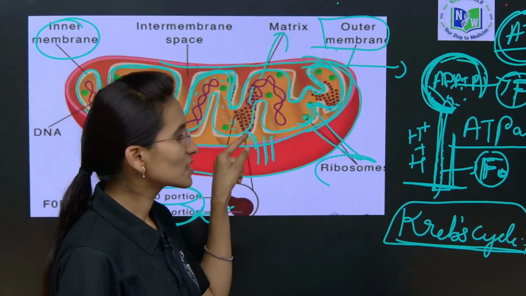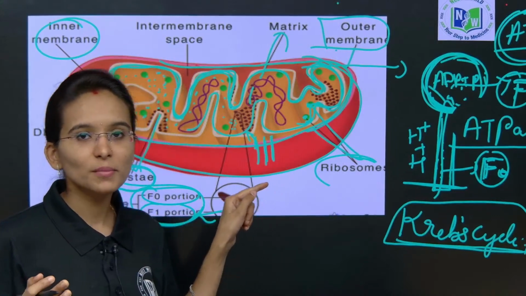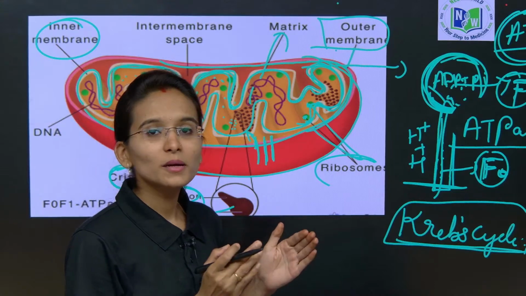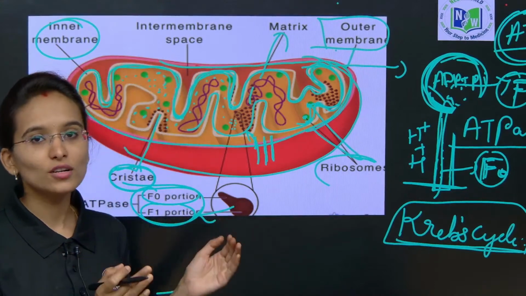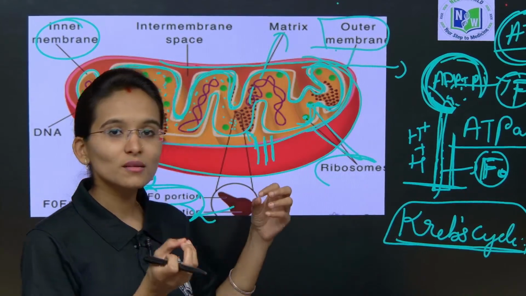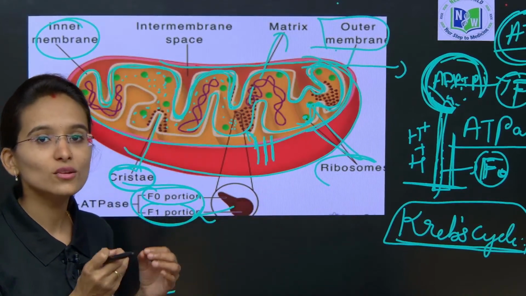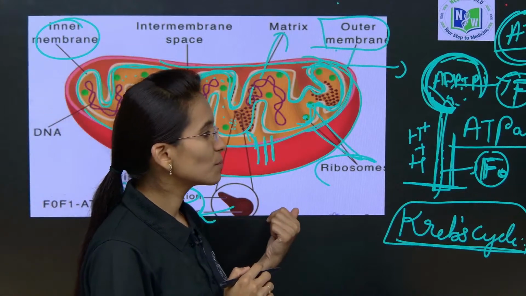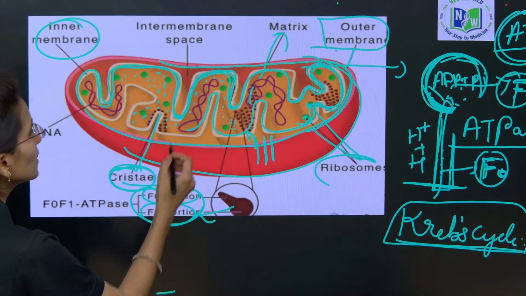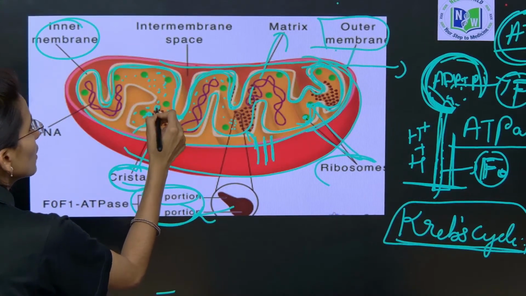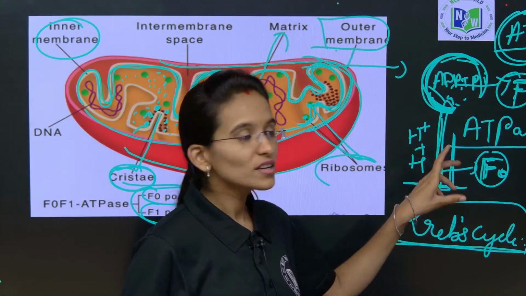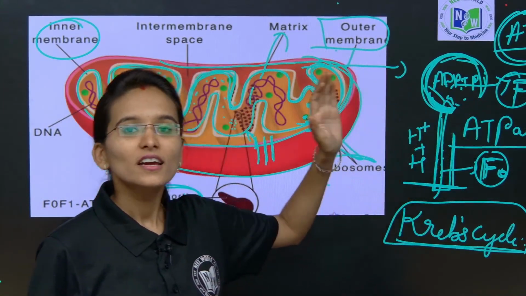As we said, the outer membrane is selectively permeable and the inner membrane is semi-permeable. Semi-permeable means some solvent molecules may enter into the inner mitochondrial matrix. F0 and F1 are the elementary particles attached here, and they remain in an inactive state.